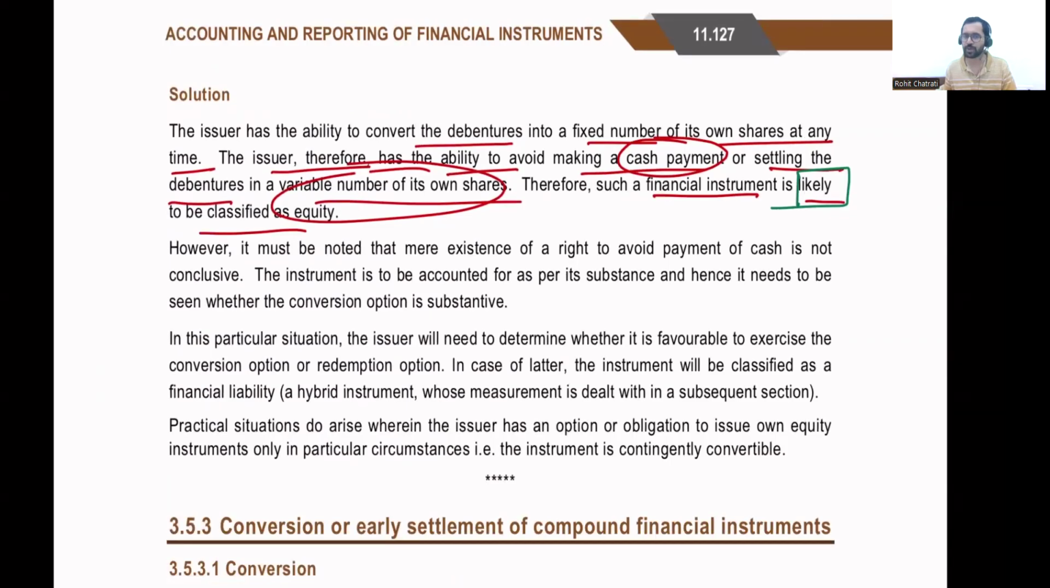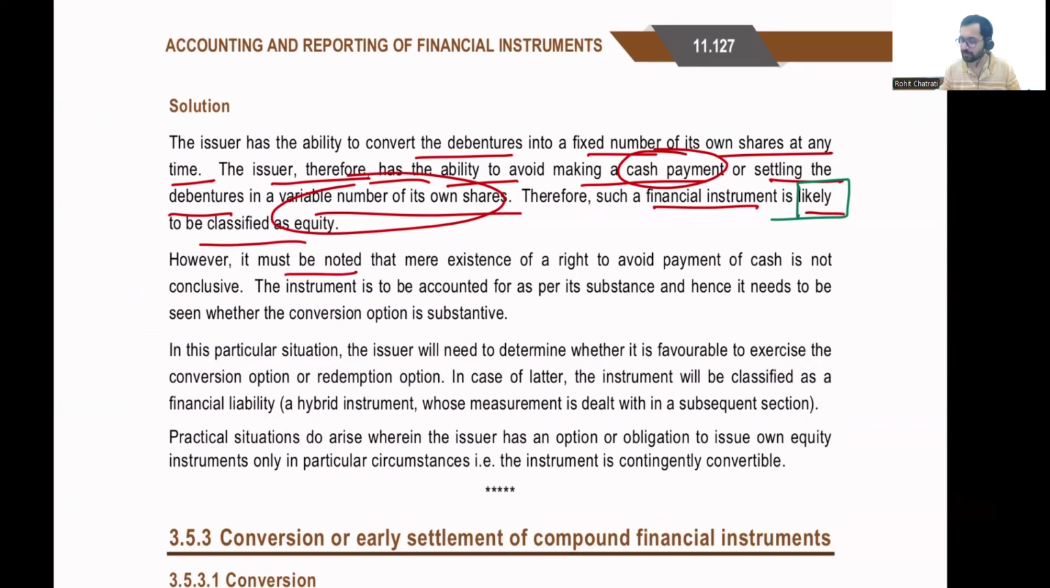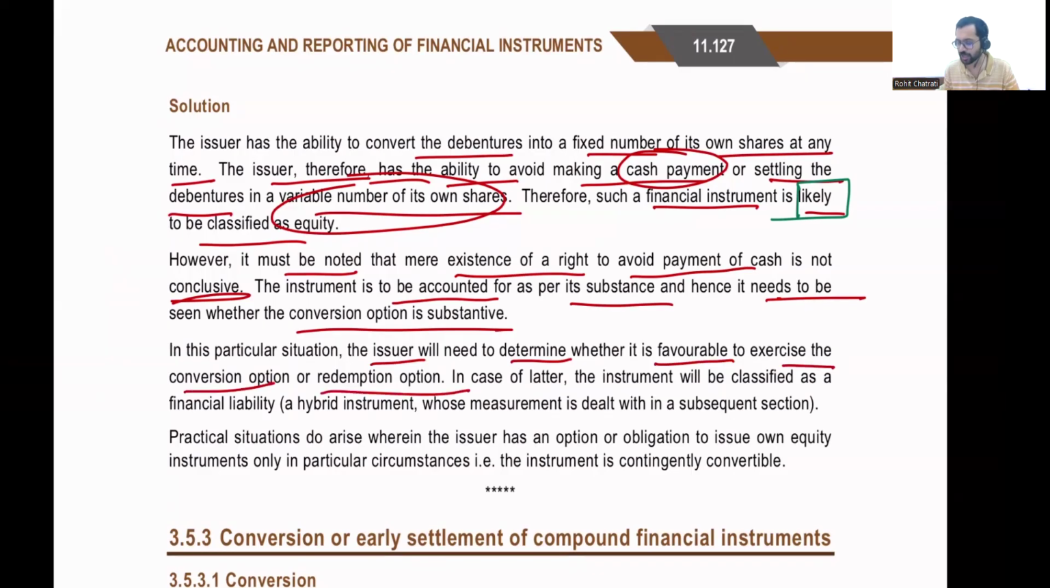Let us continue reading. It must be noted that the mere existence of a right to avoid the payment of cash is not conclusive. What the standard is saying is, just because I have a right to avoid the payment of cash, don't blindly classify it as equity. The instrument is supposed to be accounted as per its substance, and hence it needs to be seen whether the conversion option is substantive or not. What does that mean? It means that the issuer will need to determine whether it is favorable to exercise the conversion option or redemption option.